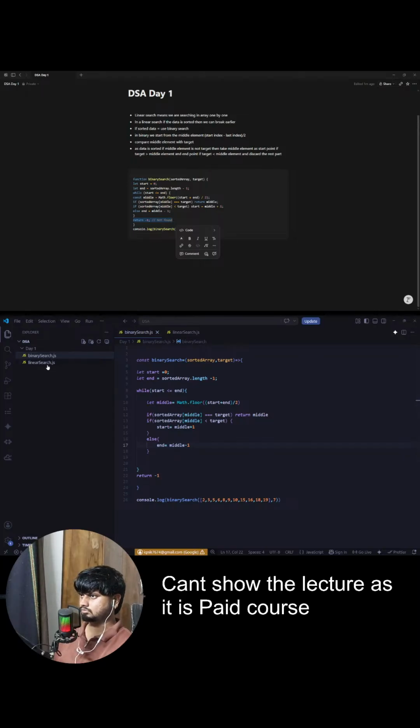This was the idea of binary search. We'll do advanced binary search also when we start with the DSA phase. So this is like the last class of phase 1, where we were learning the language and the basics.